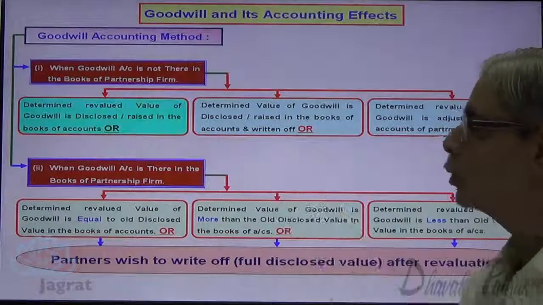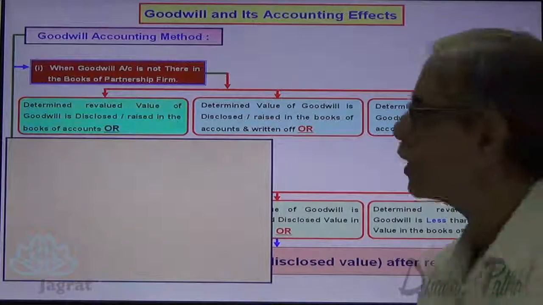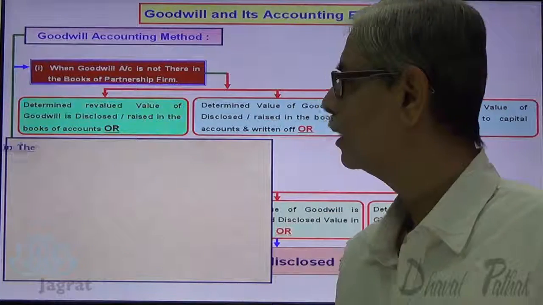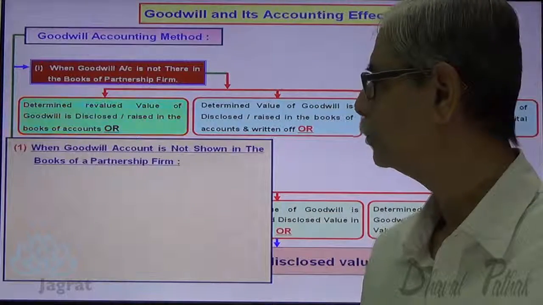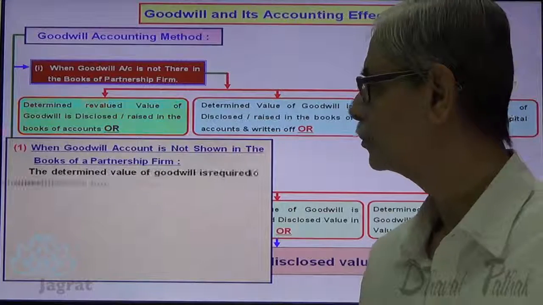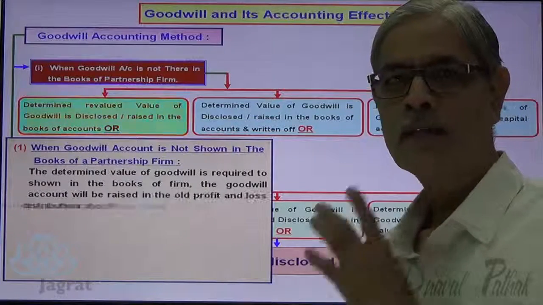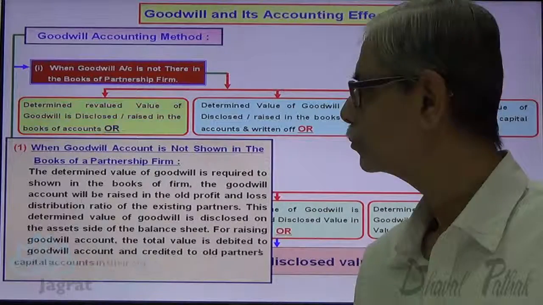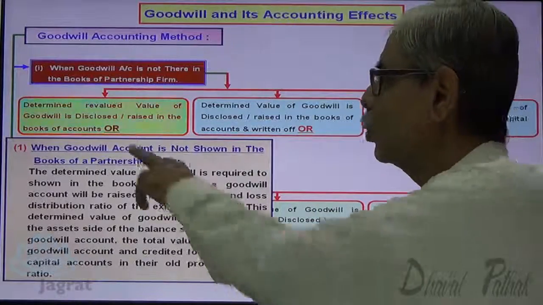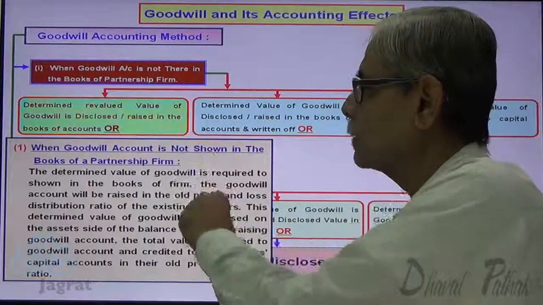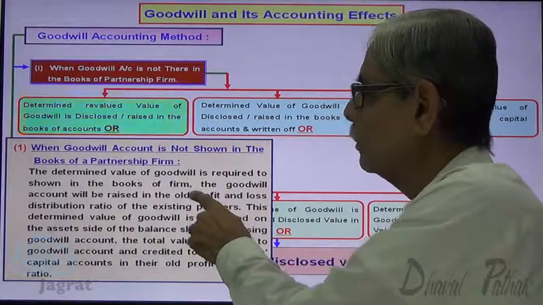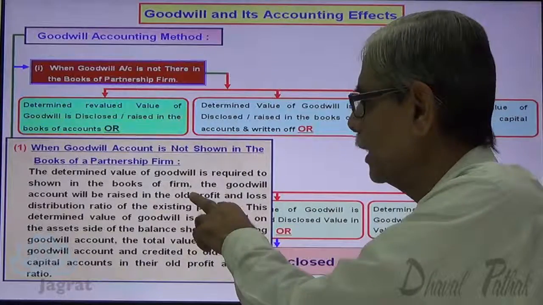This is the option that I want to discuss. The determined value of goodwill is to be disclosed, raised. Look at this here. Observe on the screen. I'll read for you and explain. When the goodwill account is not shown in the books, the determined value of goodwill is required to be shown in the books of the firm. So these are the two conditions I have repeated.